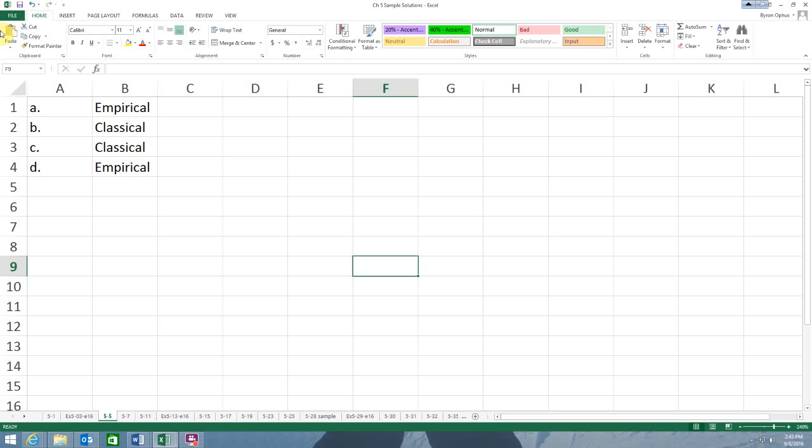I'm sorry, got a little bit waylaid there. Okay, and then B, what probability concept would be used to assign the probabilities to the outcomes? You should be able to figure that out based on what we just went over.